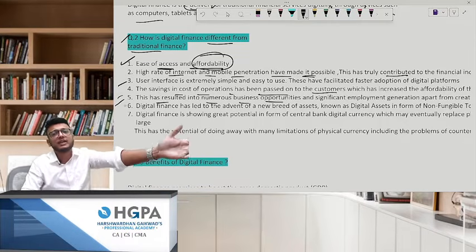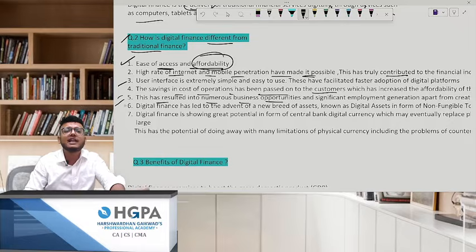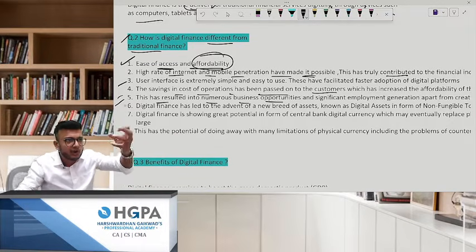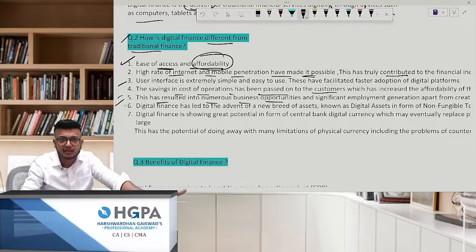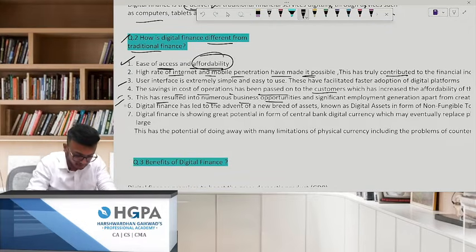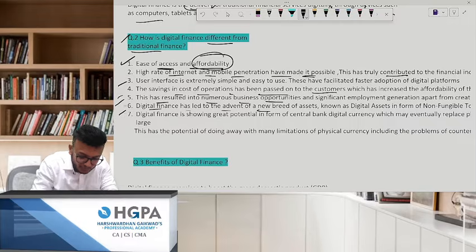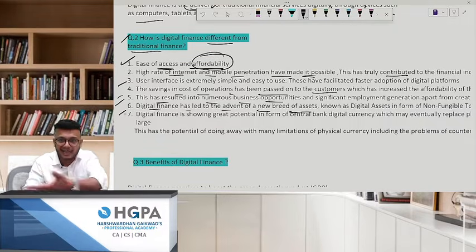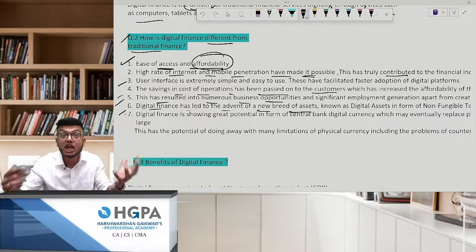Swiggy, Zomato, what are they doing? They are just bringing everyone together on their platform. Even a small tapri earns lakhs of rupees just because of this internet. Digital finance has led to the advent of a new breed of assets. That's what we were talking about: NFTs and all that. That's a new category of assets.